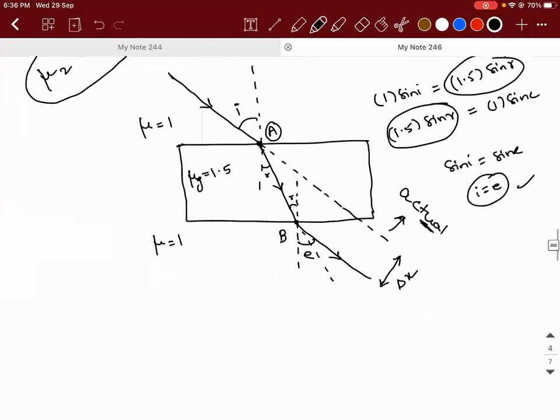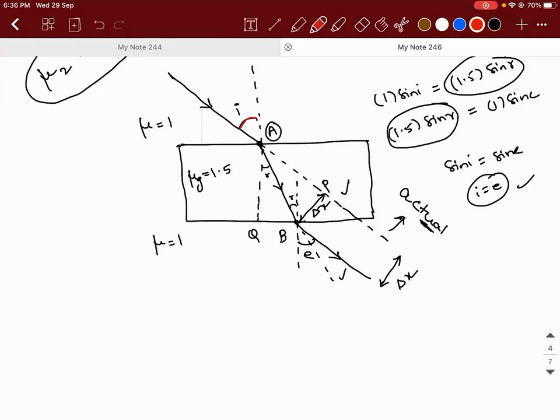Listen. Can I say that this distance is also the lateral shift? Correct? Because the initial incident ray and the emergent ray are parallel. What is the distance between two parallel lines? It is the perpendicular distance. So if I take this point as P and drop a perpendicular here, I call it Q.